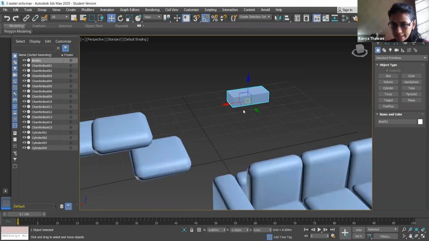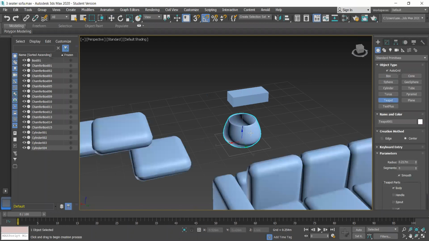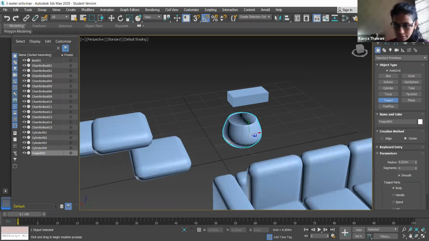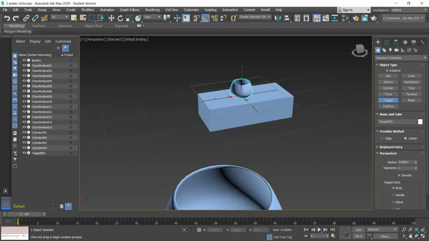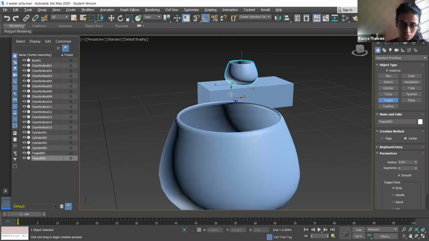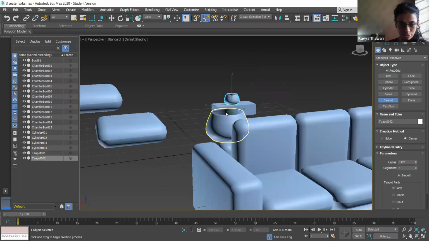Now try creating a dipole. No, no, try creating it on that object only, on this thing. Okay, now take this other teapot, the one you created previously, and delete it.